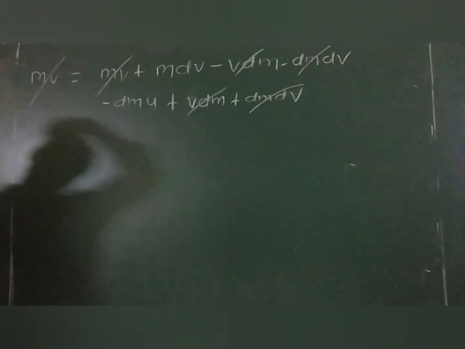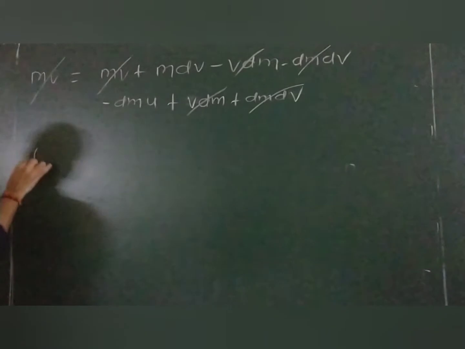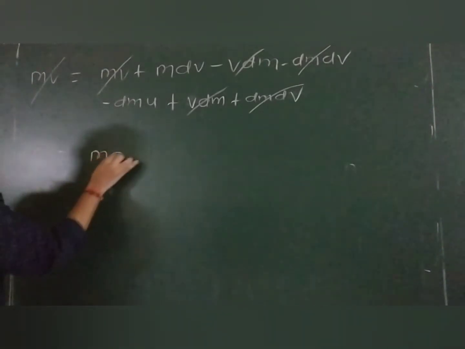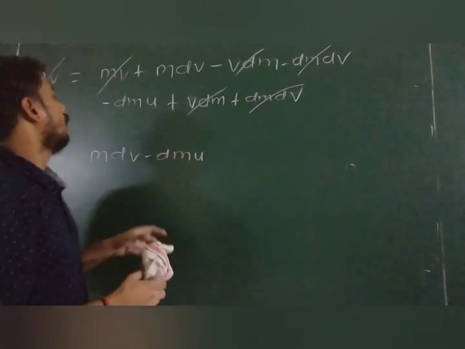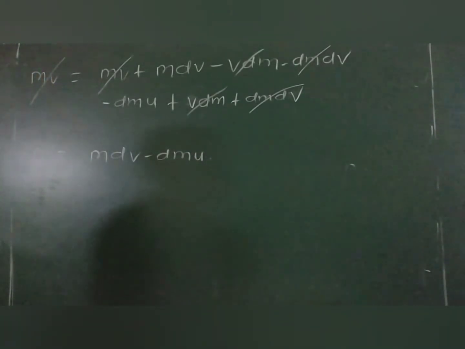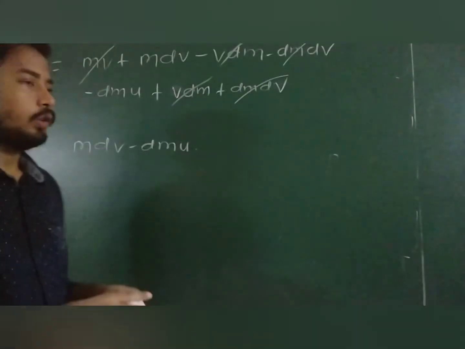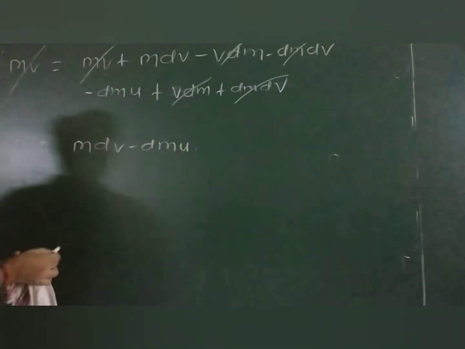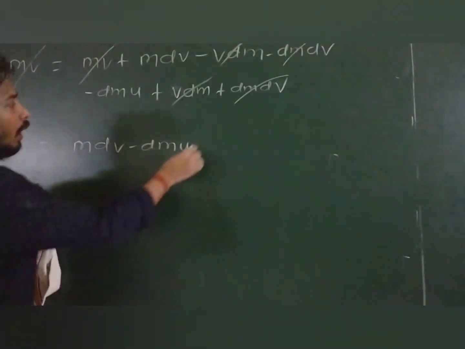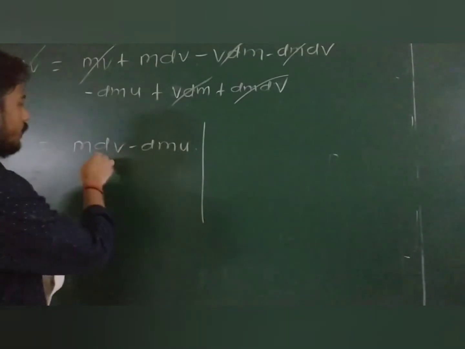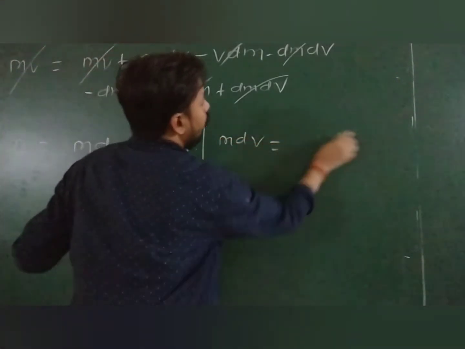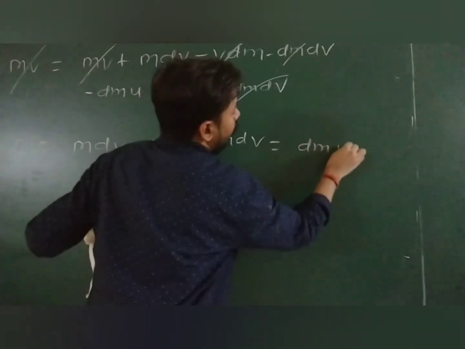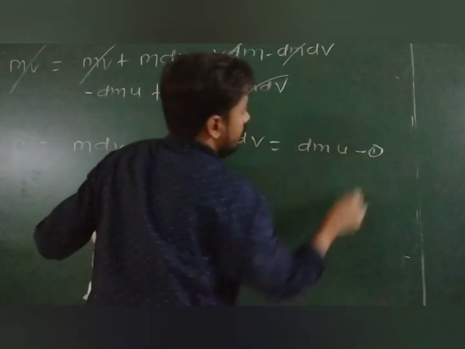So we are getting the result, my dear: 0 is equal to mdv minus dmu. Yes or no? Getting my points? Okay. So see, we got this result. Now we are going to solve this one. Just see. So this becomes mdv is equal to dm into u. Assume this is the equation first.